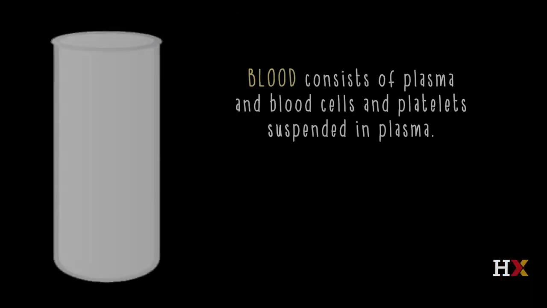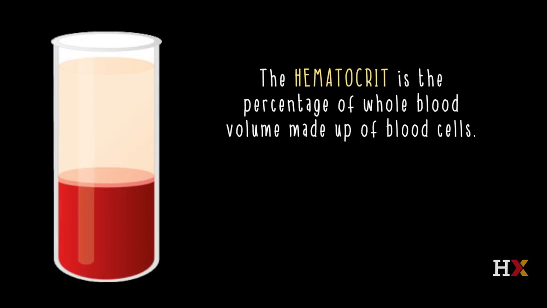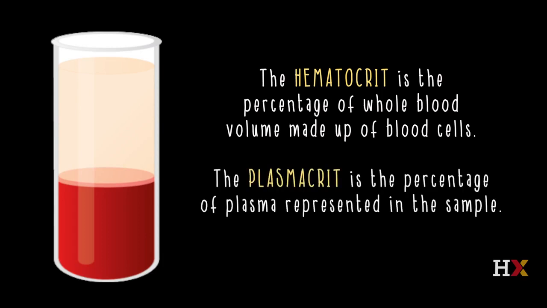Blood consists of two parts. The liquid part is plasma, and blood cells and platelets are the solid part. If you take a tube of blood and spin it down in a centrifuge, you can separate the blood cells and the plasma. After this is done, the hematocrit is the percentage of whole blood volume made up of the blood cells, and plasmacrit is the percentage of plasma represented in the sample. So once you centrifuge it, the cells settle out to the lower layers and the plasma rises to the top.